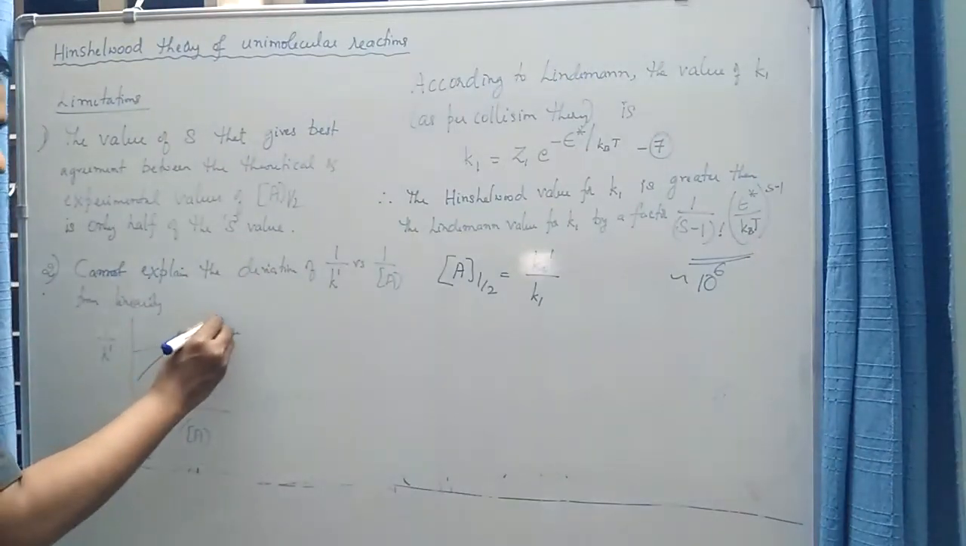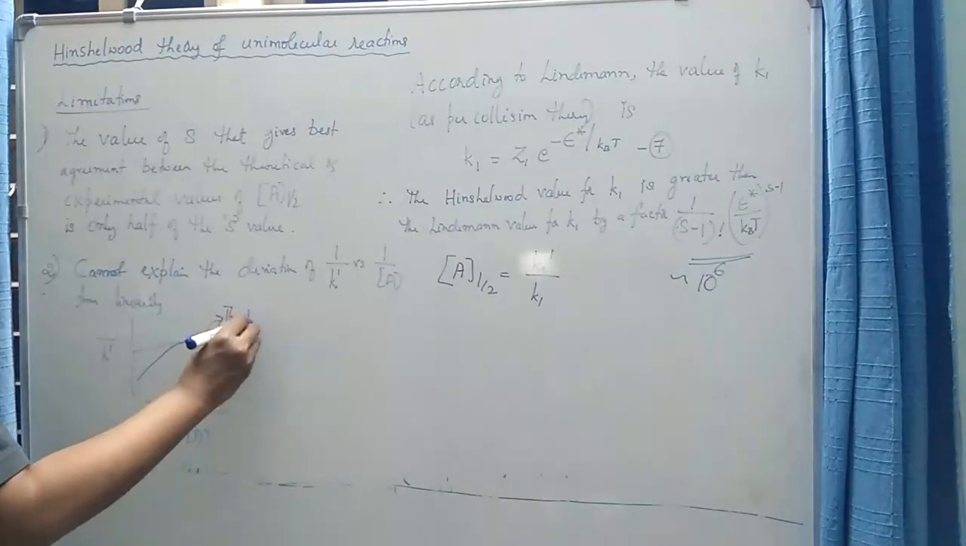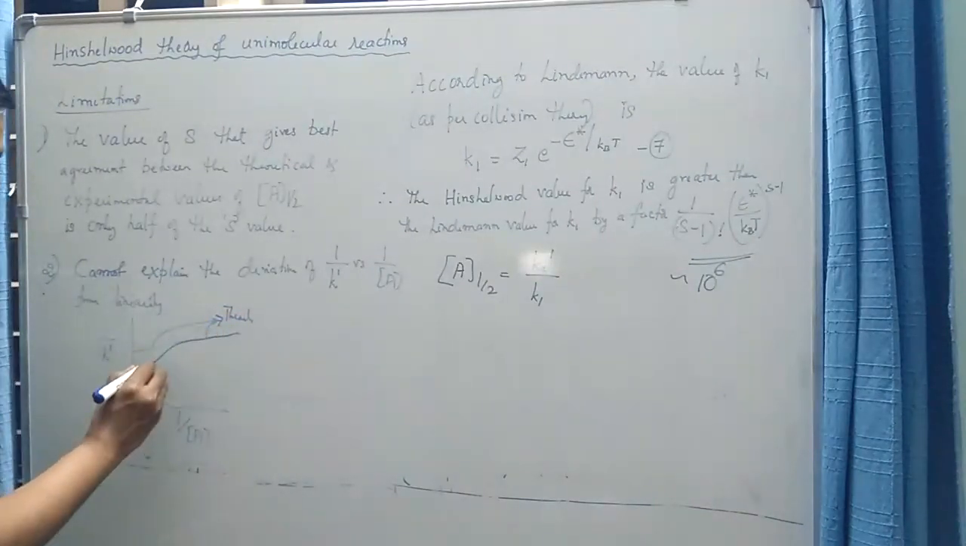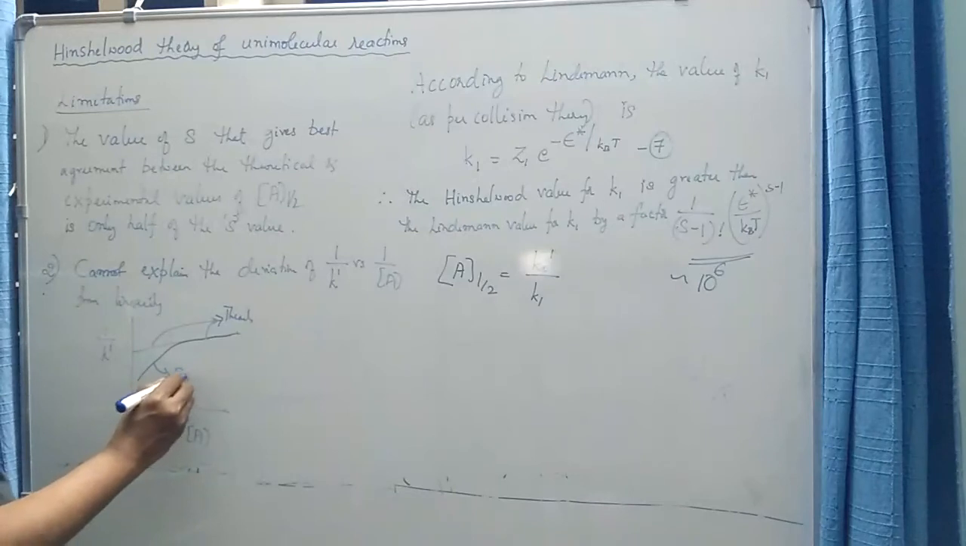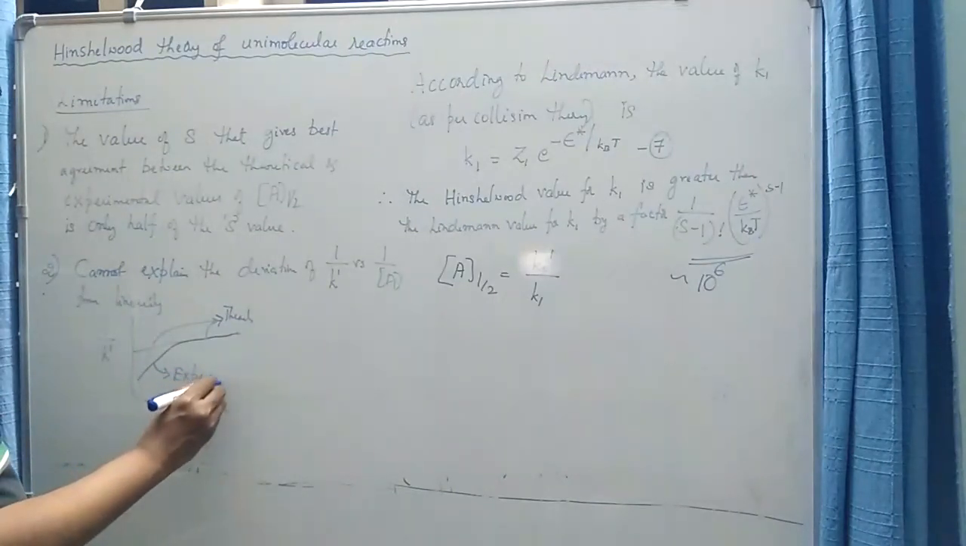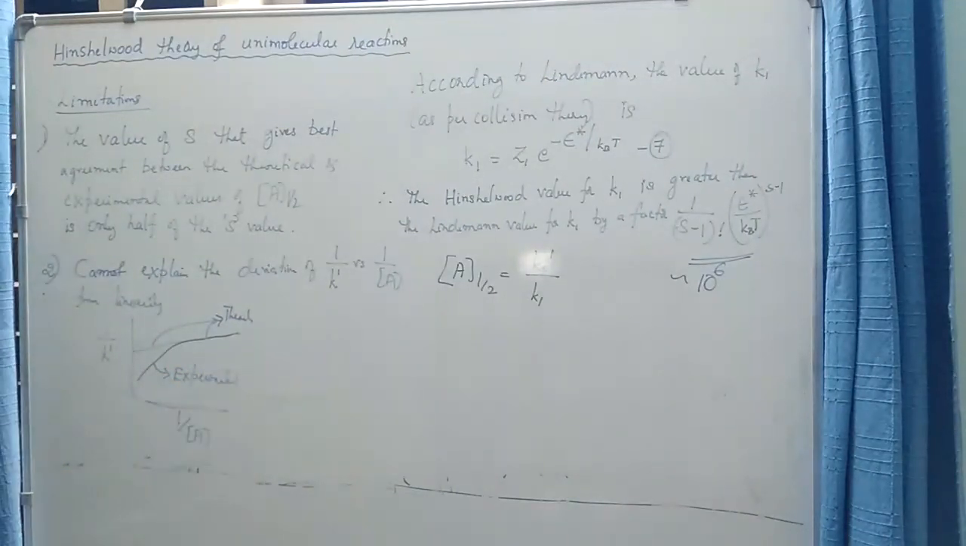So this is the theoretical, whereas this is the experimental. Hinshelwood theory cannot answer this limitation. Even the Hinshelwood theory predicts that 1 by K1 versus 1 by A should be a straight line. Therefore, it is unable to explain this deviation. So these are the two important limitations of Hinshelwood theory.